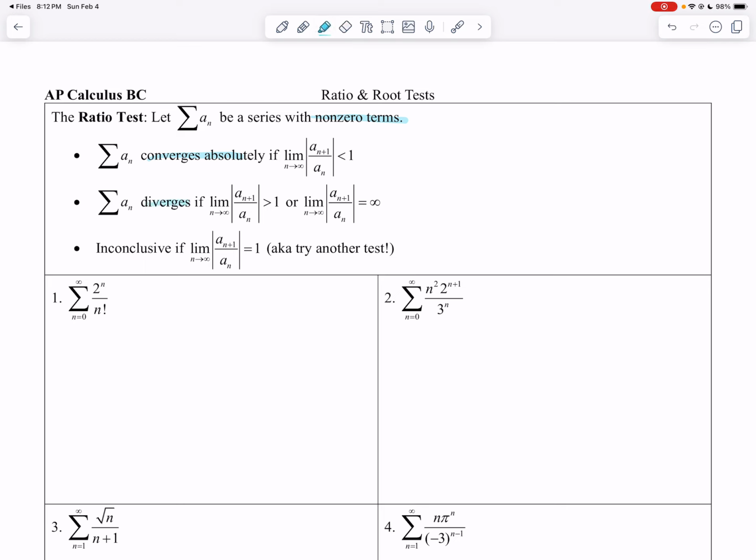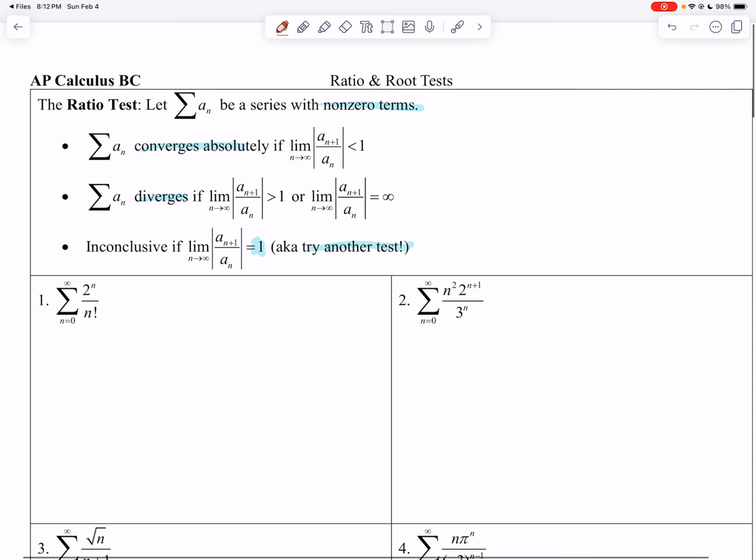Now, the series would diverge if my limit is greater than 1 or infinity, and if my limit is equal to 1, then it's inconclusive, which means that we're going to have to figure out another test instead of using the ratio test. All right, so the ratio test is good for any factorials and alternating terms.